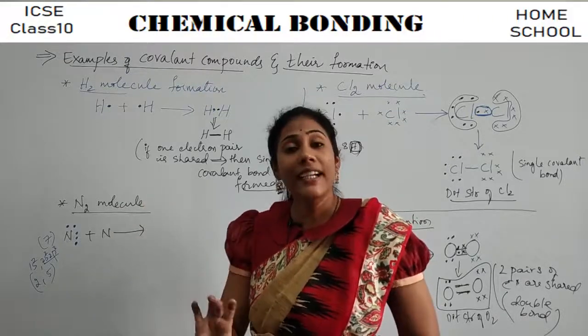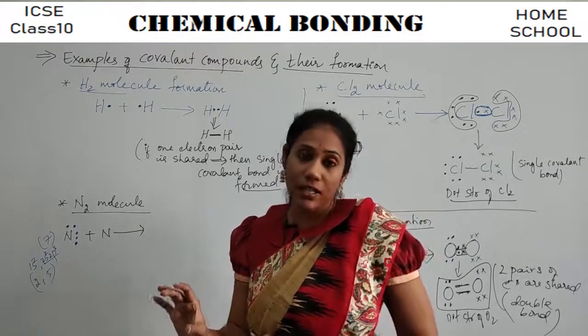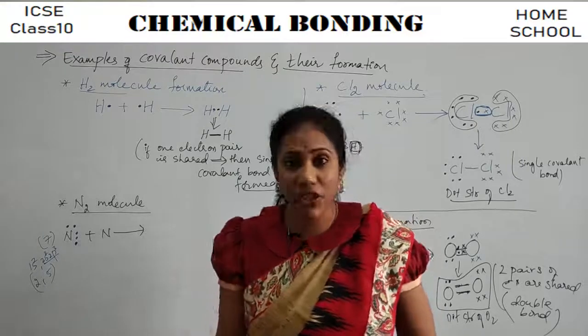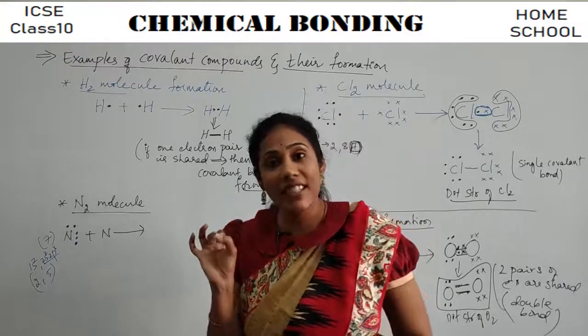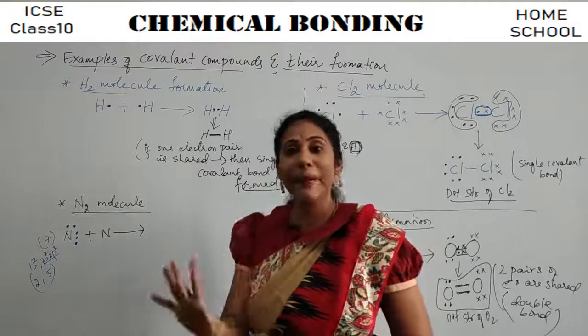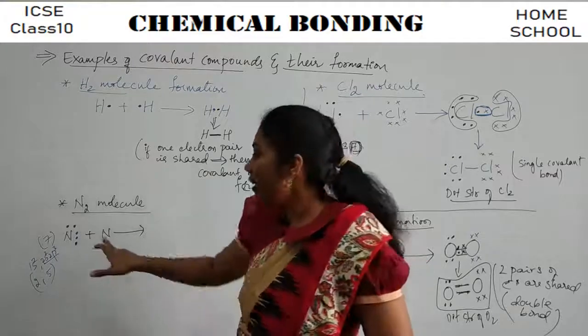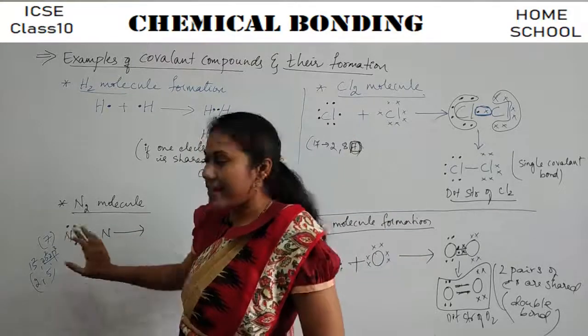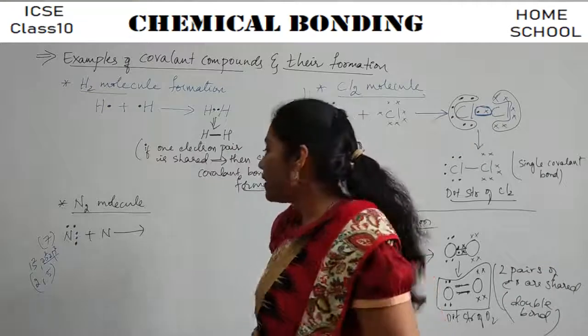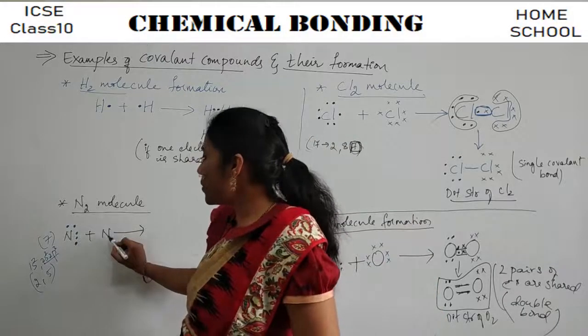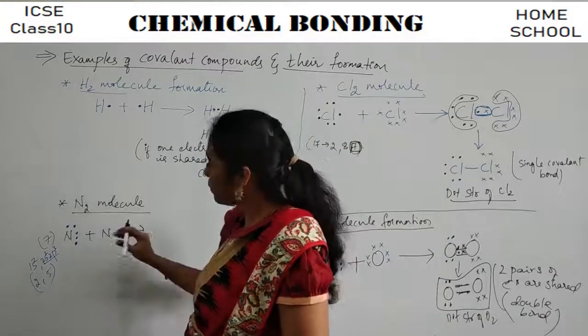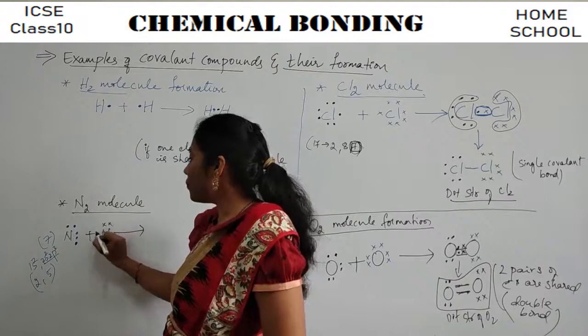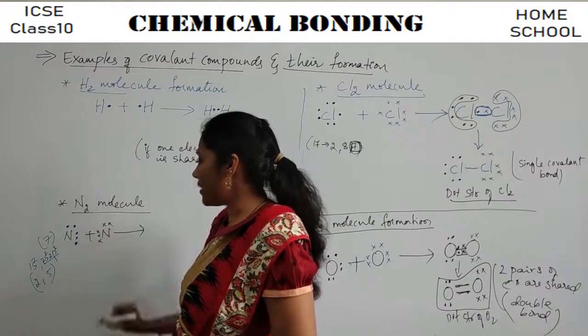Only the electrons in the last shell, which we call valence shell electrons, participate in sharing. That's why only those electrons we represent on a symbol. So similarly, 5 electrons are there on this nitrogen. So these are the electrons of this nitrogen.